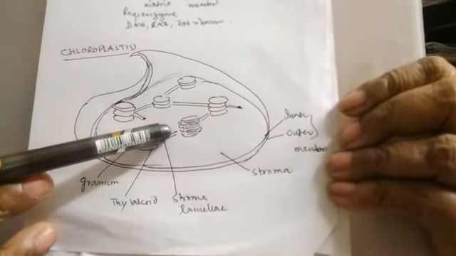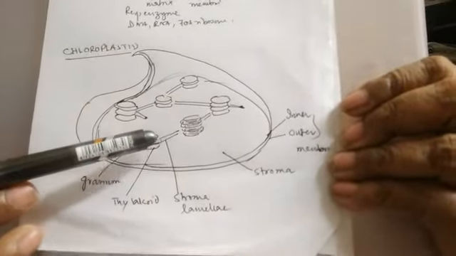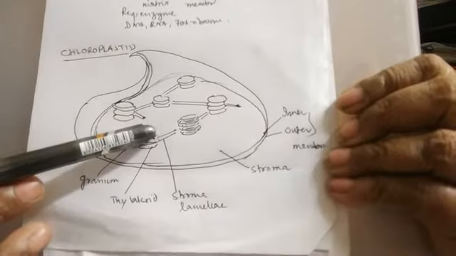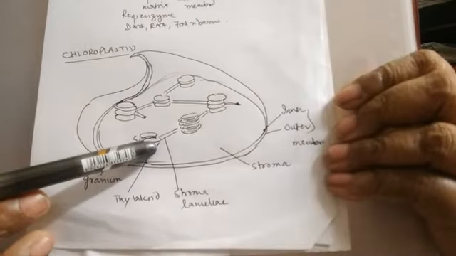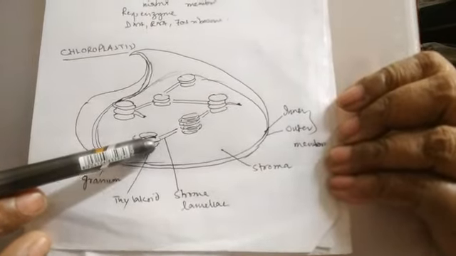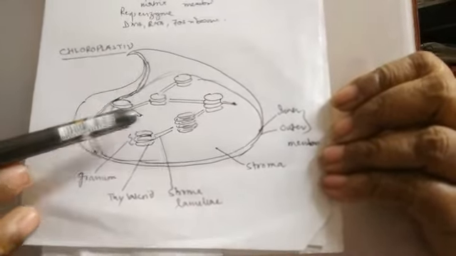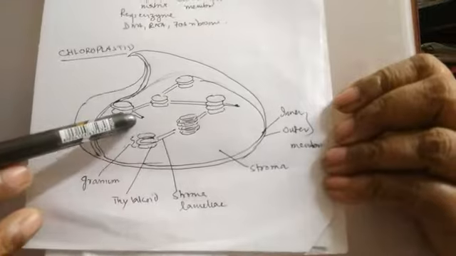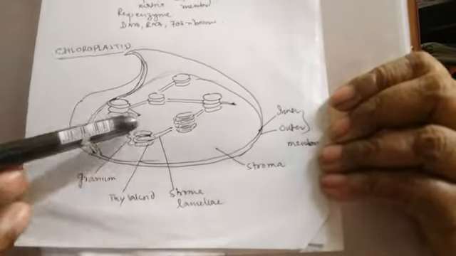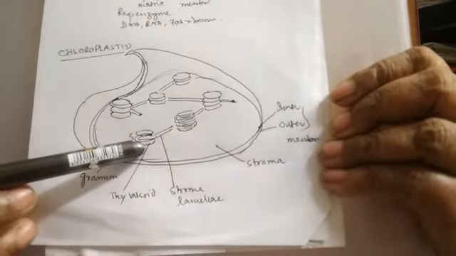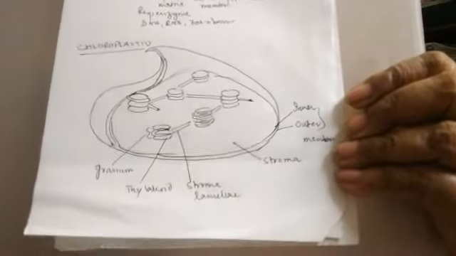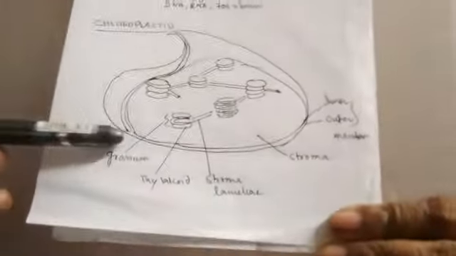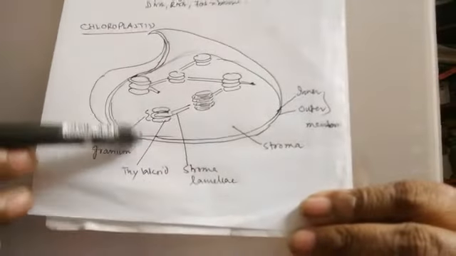Now in certain plants, C4 plants, we will see that the bundle sheath chloroplast does not contain grana. Clear? In C4 plants, the bundle sheath chloroplast, the grana is absent, and that is called agranal chloroplast. So this is about chloroplast.